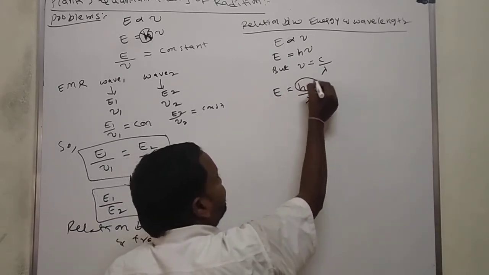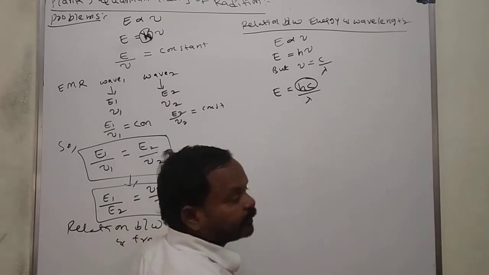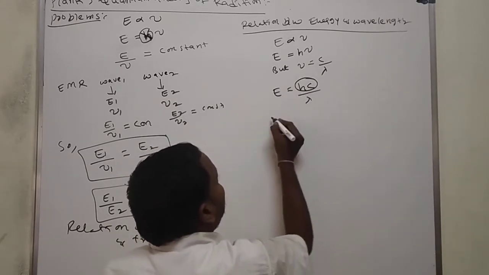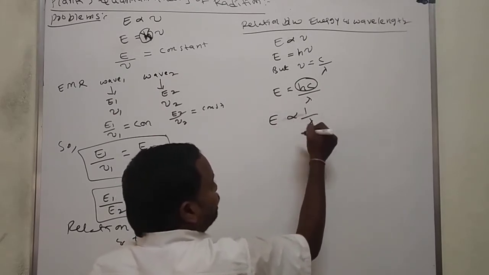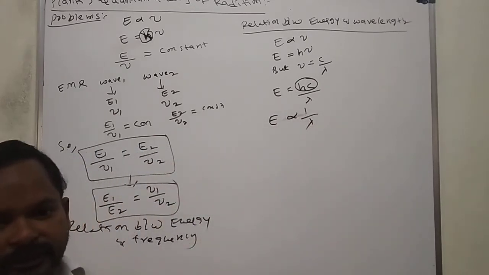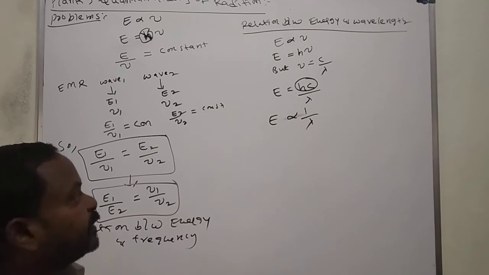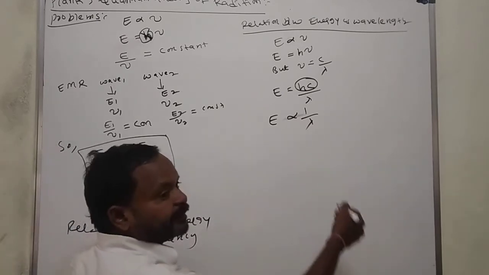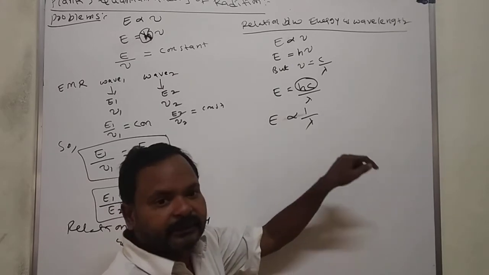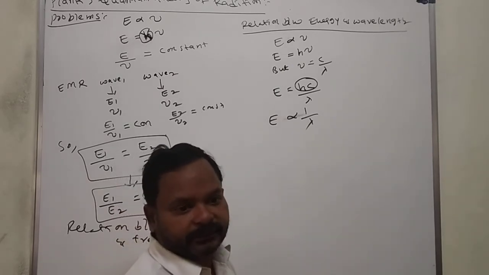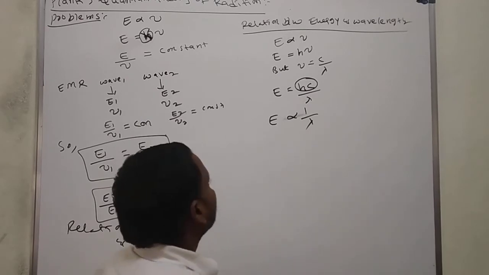Here h and c are both constants. So E is inversely proportional to the wavelength. If wavelength increases, energy decreases. If energy increases, wavelength decreases. That is the interrelation.